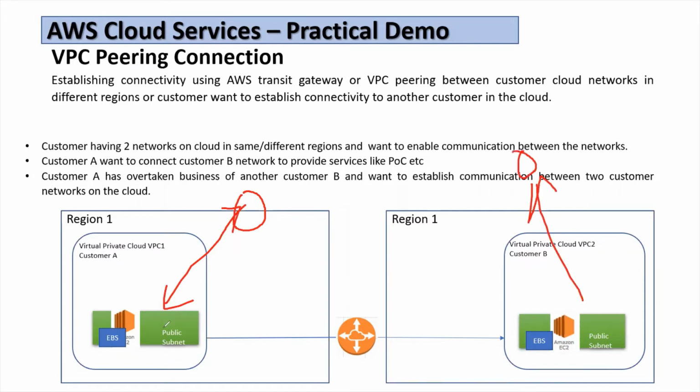But if we want to route the traffic of this subnet towards this one, then we have to update the routing table of this subnet towards this peering connection, and update the routing table of this towards the peering connection to reach this network, and vice versa. So if you understand the routing concepts, good. If you do not understand that, you can watch my previous videos. That will be helpful to understand these routing concepts.